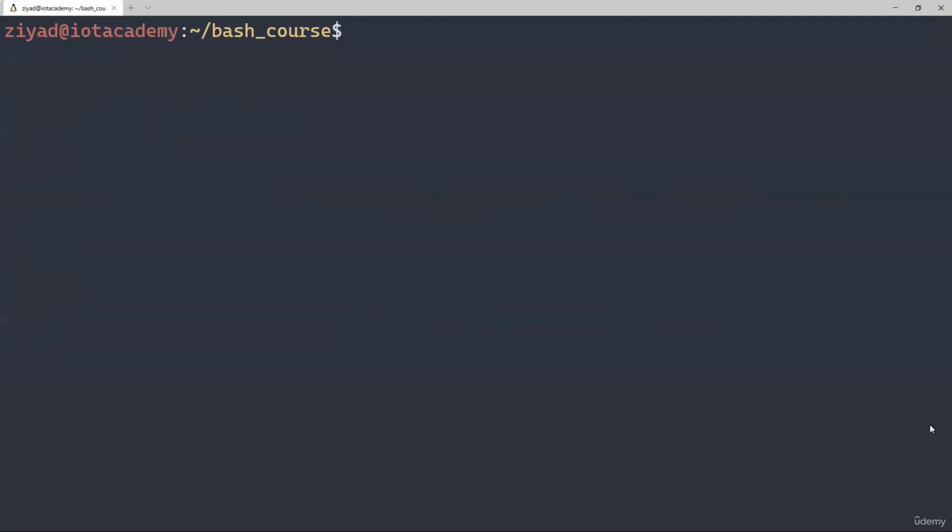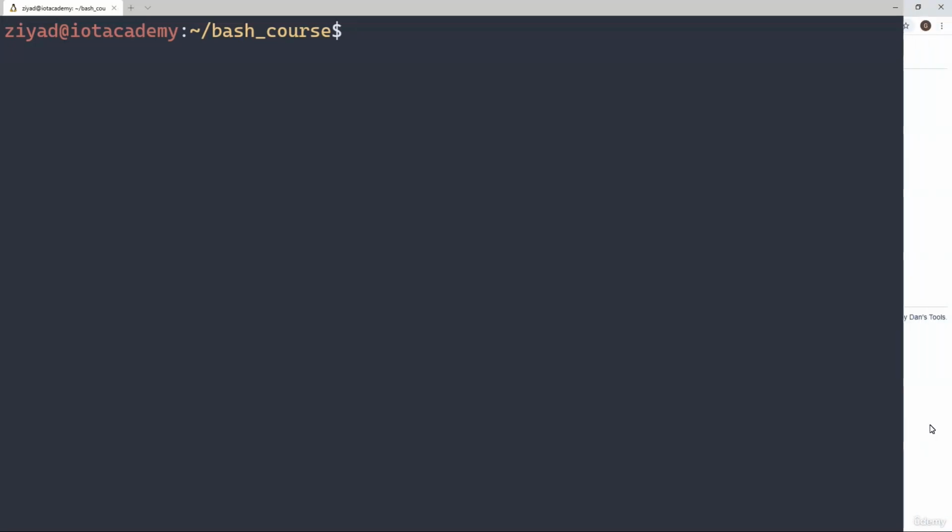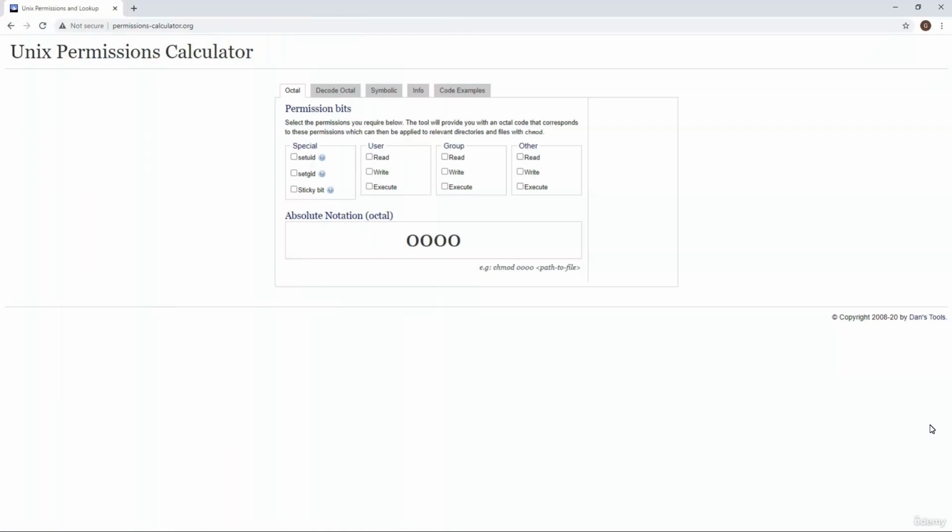So step 2 is to give our script the correct permissions. Now our boss has given us some rather specific permissions that we need to give the file. The file owner, which is us, has read, write, and execute permissions. The file's group, which is our colleagues, can read and execute the file, but no writing. And everyone else can only read the file. So let's head over to permissionscalculator.org to see what octal code we will need for this. Okay, so if we give the file's owner all permissions, and the file's group read and execute permissions, and everyone else just read permissions, we can see that the appropriate octal code for this is 754. So that is what we'll use.